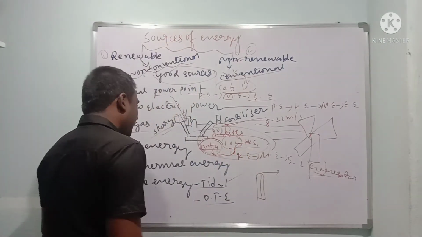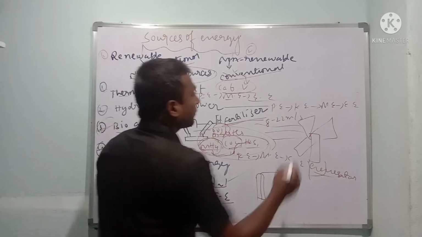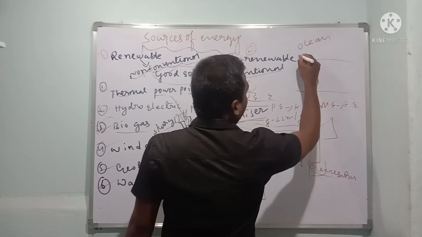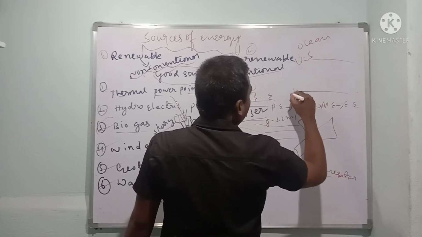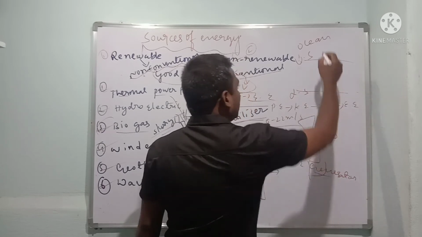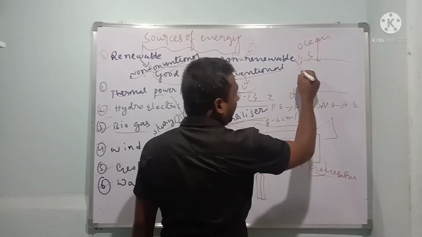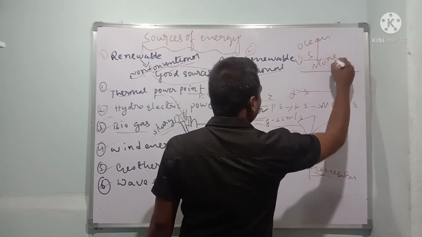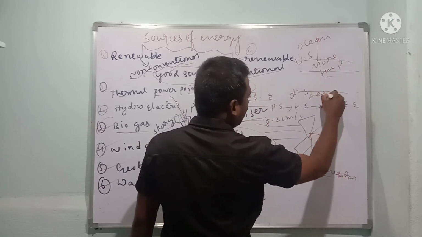Last but not least, ocean thermal energy. Dear children, imagine this is the ocean. This is the upper surface area, this is the lower surface area. At the upper surface it will have more temperature. It is having what, children? More temperature. Here, less temperature.